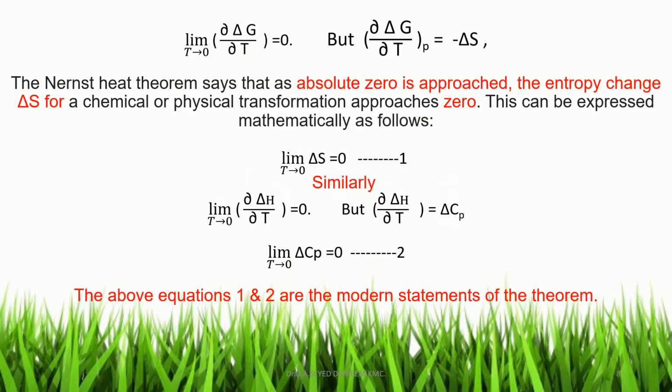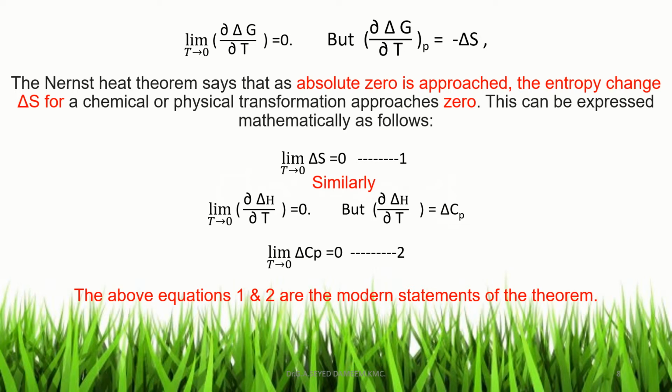From the above figure, we can write: limit T tends to 0, dou delta G by dou T is equal to 0. As the temperature approaches 0, the graph is parallel to the x-axis, the temperature axis. So the slope, dou delta G by dou T, is equal to 0. But in thermodynamics, dou delta G by dou T at constant pressure is equal to minus delta S.